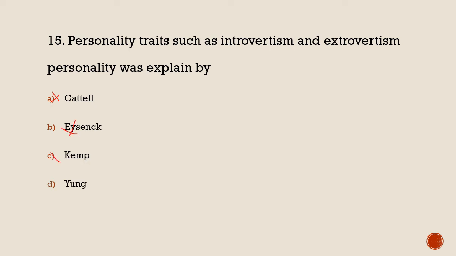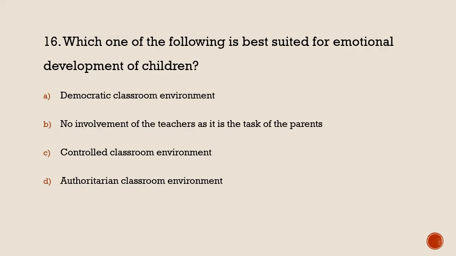Then Kempt also doesn't touch this particular concept, introvertism and extrovertism. So the answer is Hume. Hume gave the personality traits such as introvertism and extrovertism. Next, which of the following is best suited for the emotional development of a child?